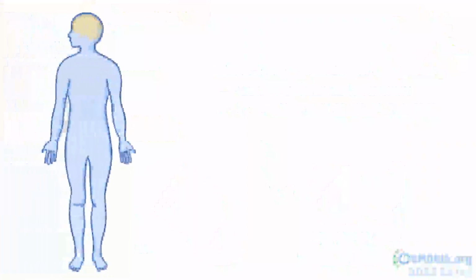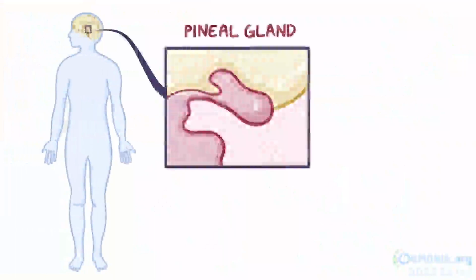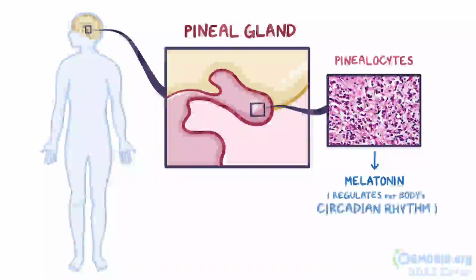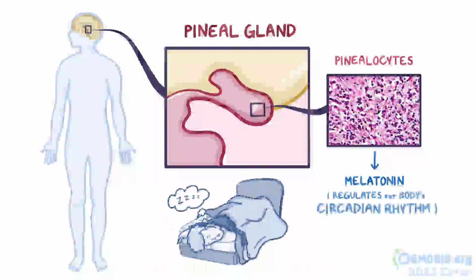Also in our head, behind the hypothalamus and the pituitary, there's the tiny pineal gland. The pineal gland is made up of cells called pinealocytes, which synthesize and release melatonin. Melatonin is mostly secreted during the night, and it regulates our body's circadian rhythm, or the inner clock, that tells us when we should be sleeping and when we should be awake.